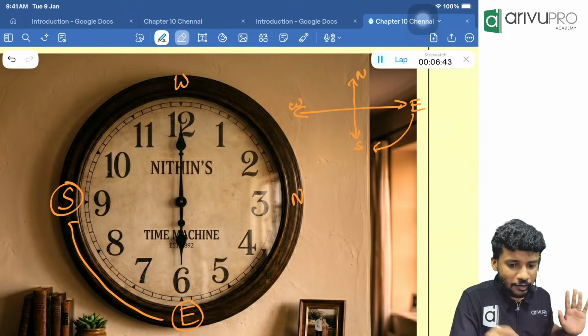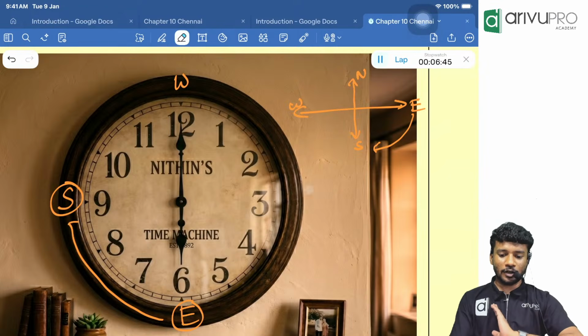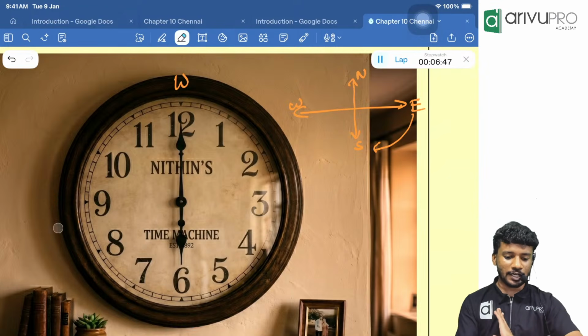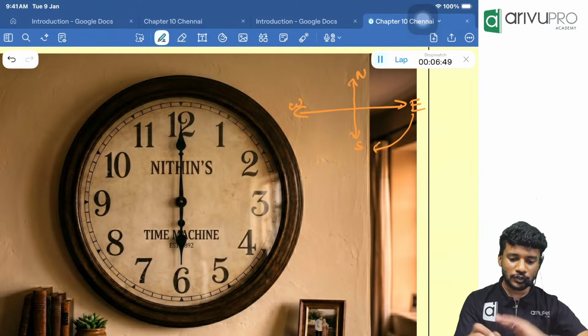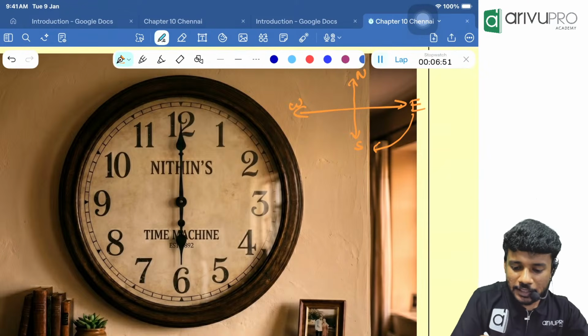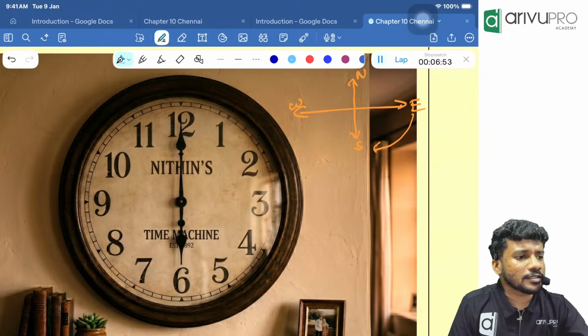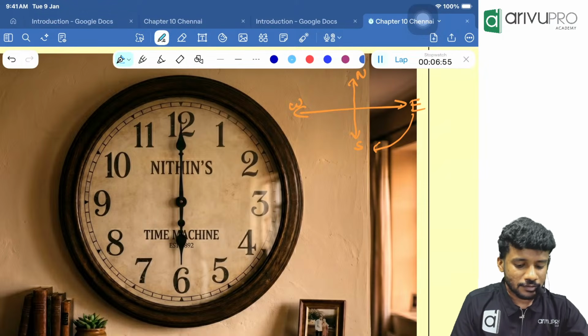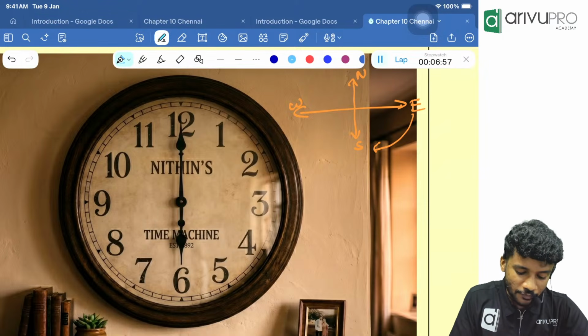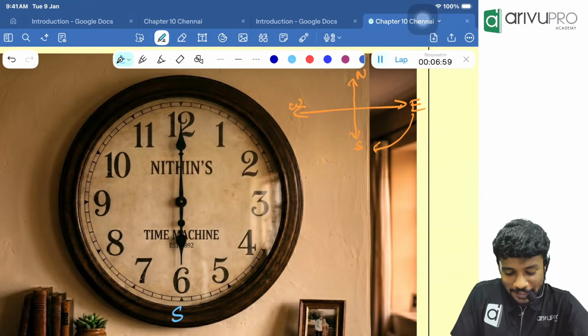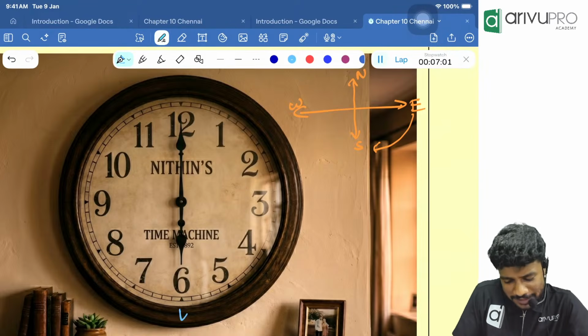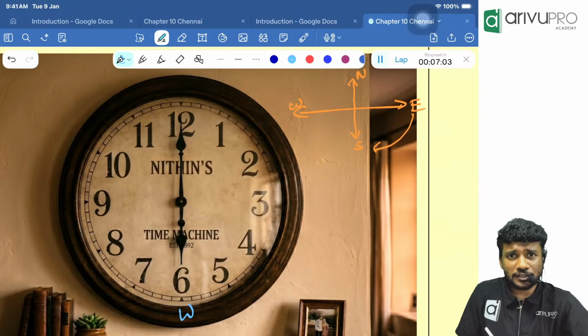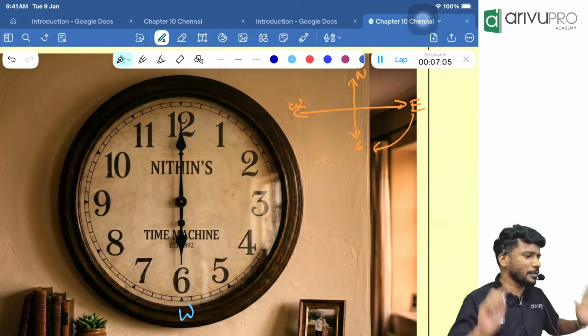Then, the first example is done. Whoever got the first example, well and good. Whoever did not get it, this is your moment. Now, tell me a direction. East or west? Okay. West I can put. Let it be west.